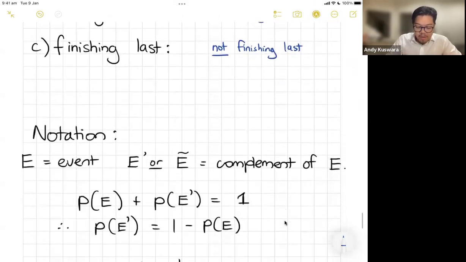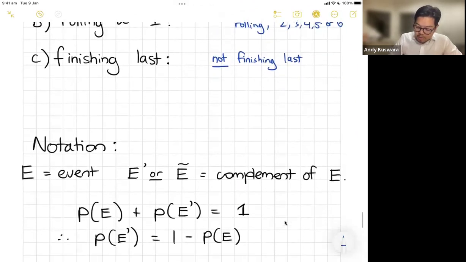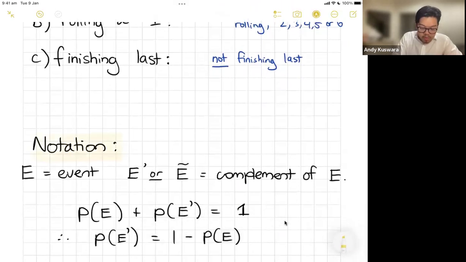Okay, now a couple things to note here is the notation, which means how we go about writing it. Okay, now what you'll see is if E is your event, so we've seen like the P bracket E, if there's an E and an apostrophe, E dash or E kind of squiggly hat, that's what we use to say it's not E. Okay, so what you can see here is from before we've said that the probability, if I add them together, should sum to give me a whole one.